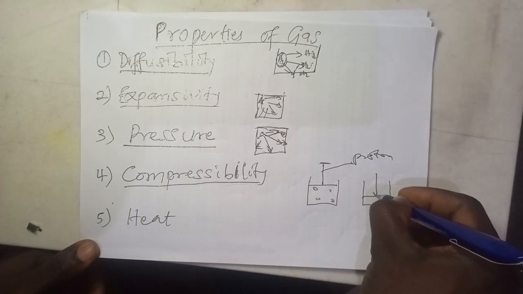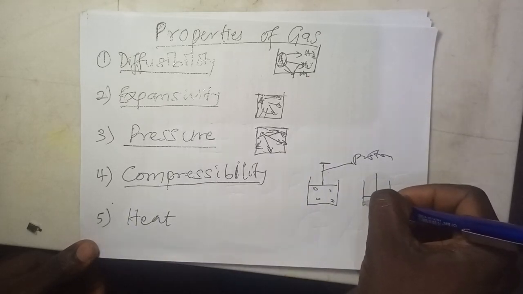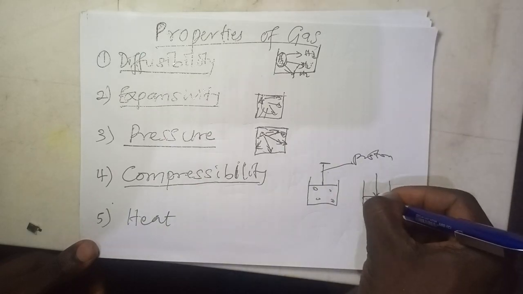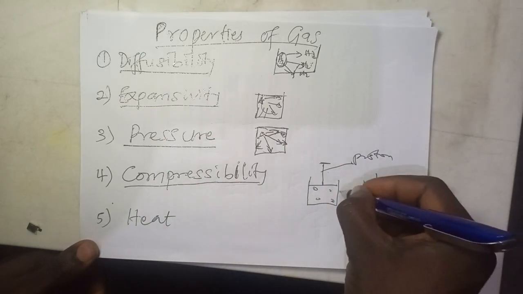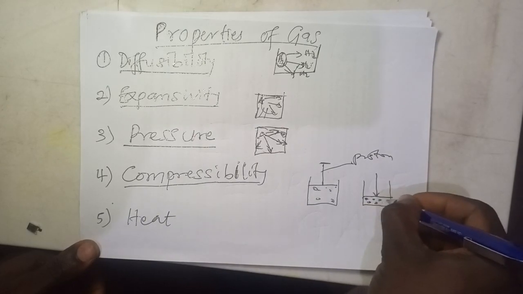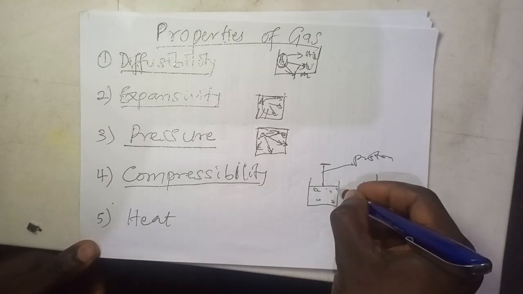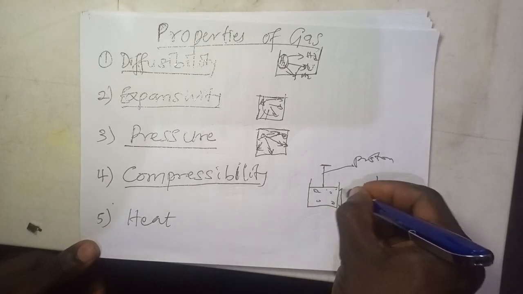Compressing it down will cause pressure exertion. It will exert pressure, and because it exerts pressure, the gas that filled the whole of this place will now be compressed to this region of space of the container. Meanwhile, it was at the region of this space of the container.